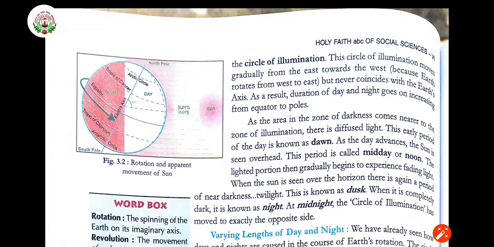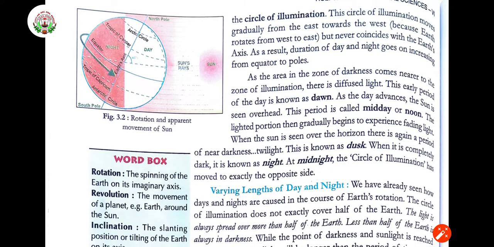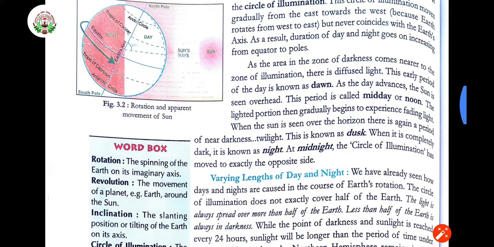As a result, the duration of day and night goes on increasing from the equator towards the pole. As it increases from the equator towards the pole, the duration is going to change. As the area in the zone of darkness comes nearer to the zone of illumination, there is diffused light. Right? The dark place is coming to the zone of illumination. A little bit of light you are going to have.